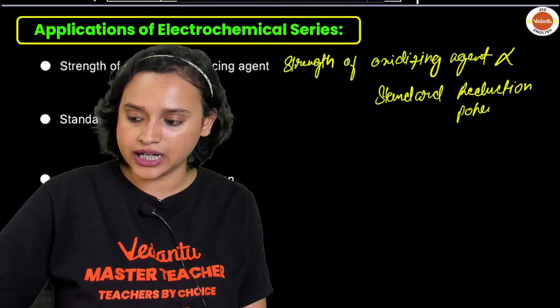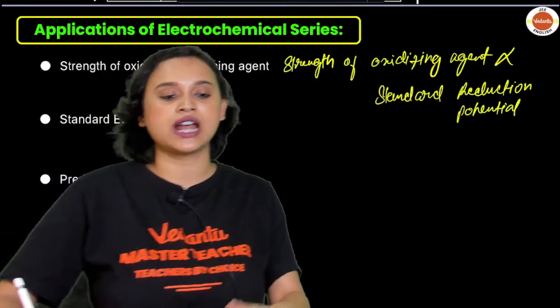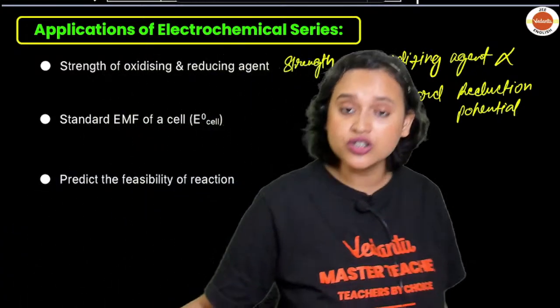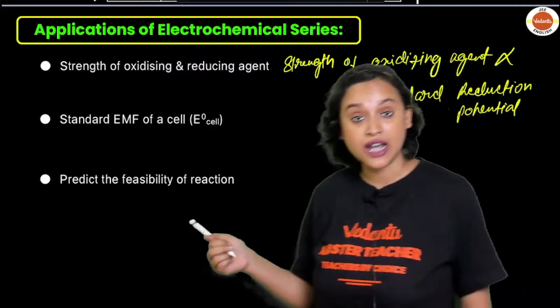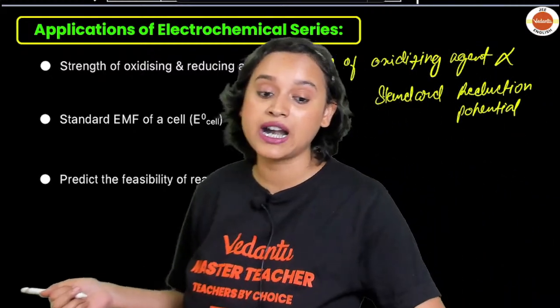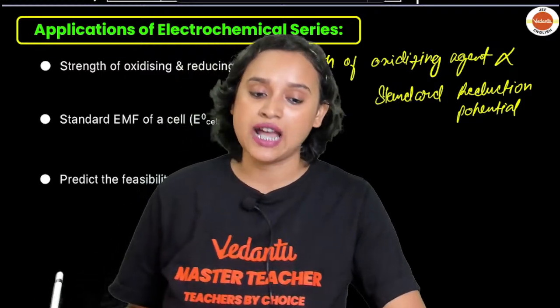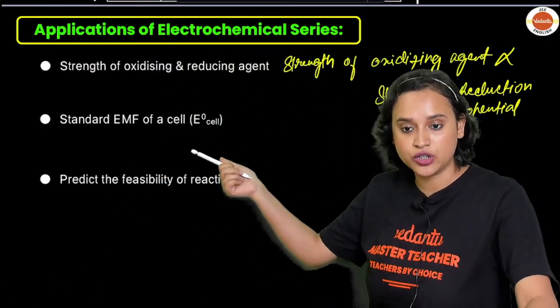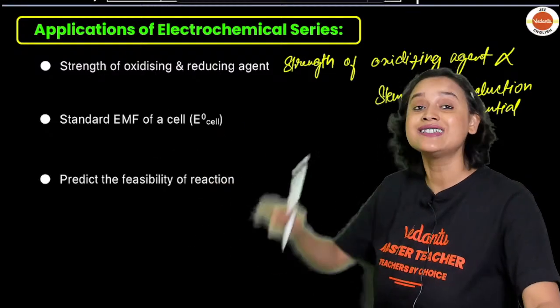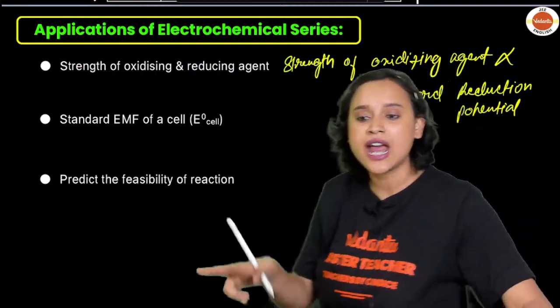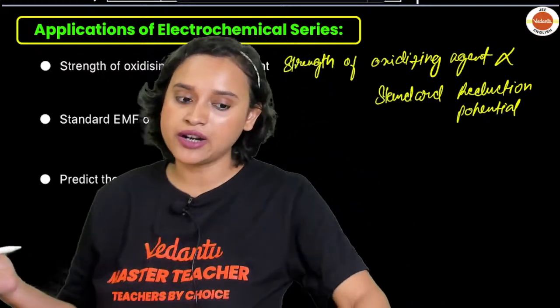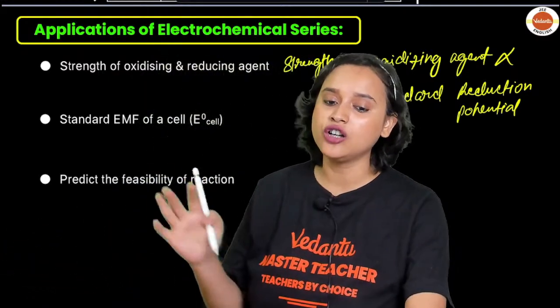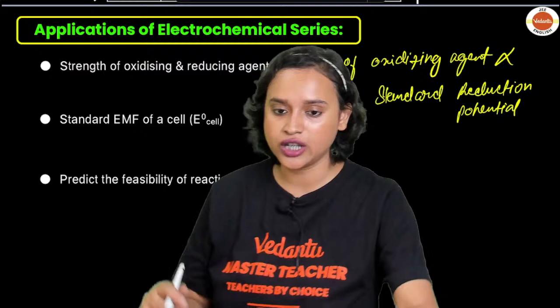Am I clear, everybody? It can also tell you the standard EMF of a cell. You can calculate the E0 cell, and it can predict the feasibility of the reaction. So if the strength of oxidizing agent is proportional to standard reduction potential, that means the strength of reducing agent is inversely proportional to the standard reduction potential. EMF and all of these I have already taught you.